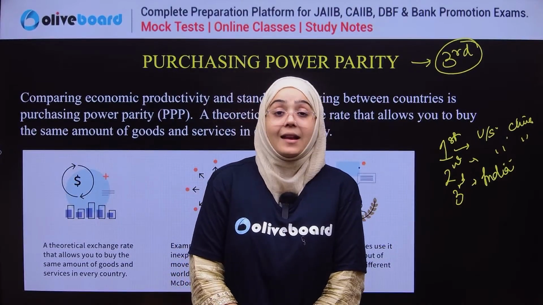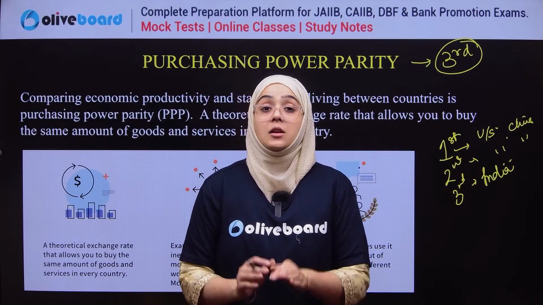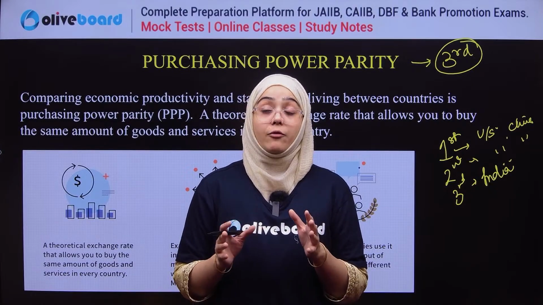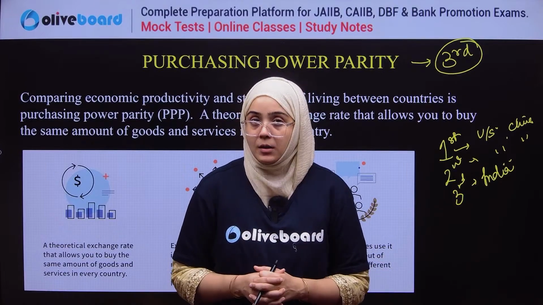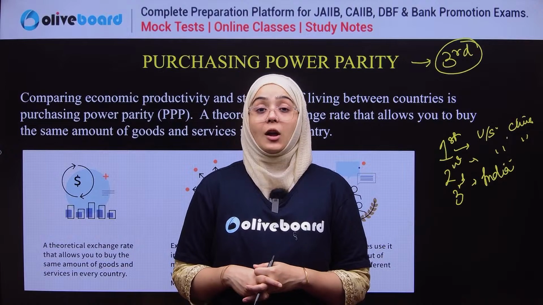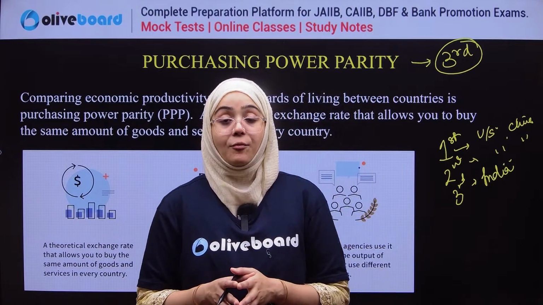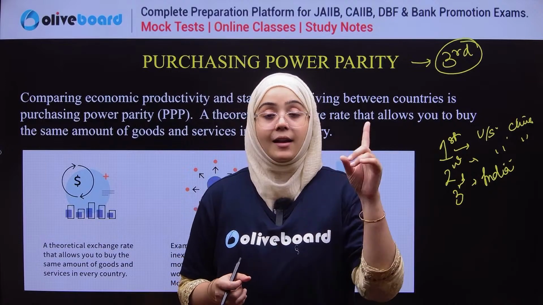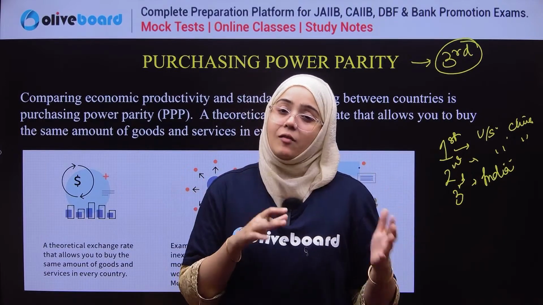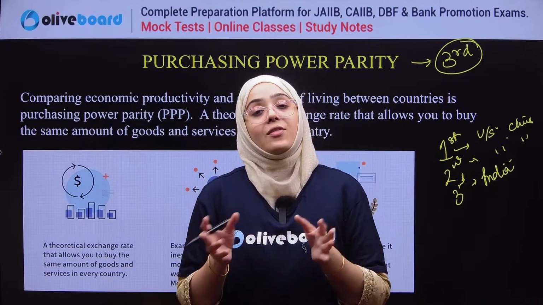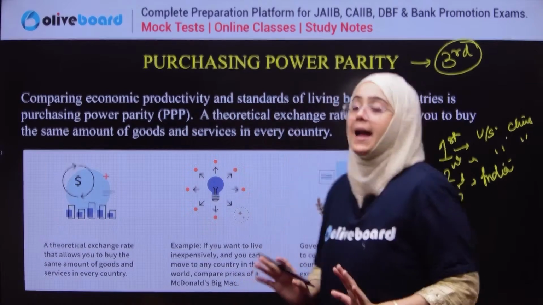This number rose; in 1600 AD, India and China together contributed approximately 52% of the whole globe's GDP. Now, if we talk about purchasing power parity, the USA ranked in the first position, China in the second, and India third. The first and second are between the USA and China.